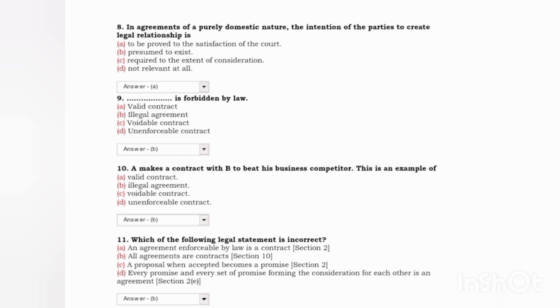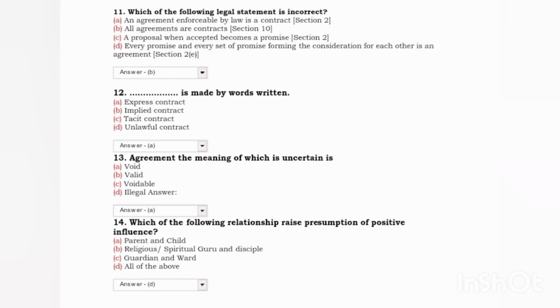Act, Section 2(b): a proposal when accepted becomes a promise. Next, a contract made by what is written: answer, express contract. Next, an agreement, the meaning of which is uncertain, is: answer A, void. Next, which of the following relationships raises a presumption of undue influence? Answer D, all of the above.